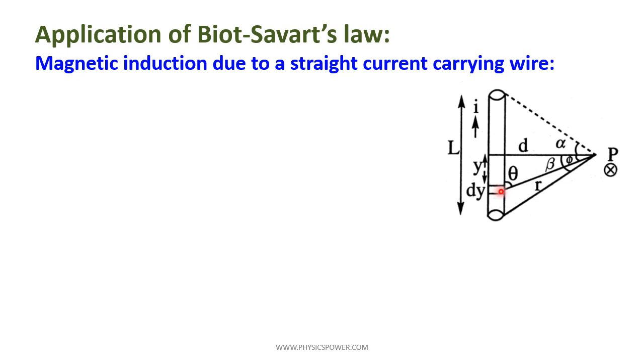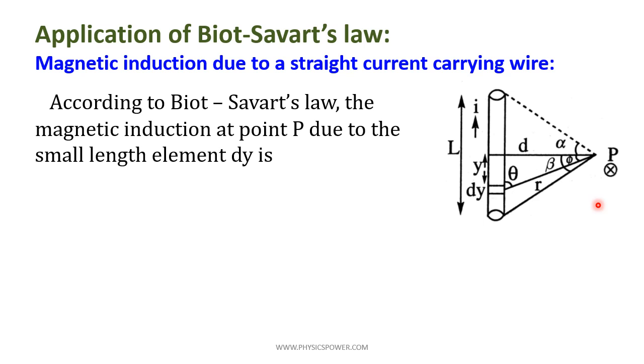Then if you join the dot to the point P, the dy element is at a distance r from the point P, and the angle made by dy and r is theta, as usual, like in Biot-Savart's law. And one more, the radius vector and the perpendicular make an angle phi, for suppose.